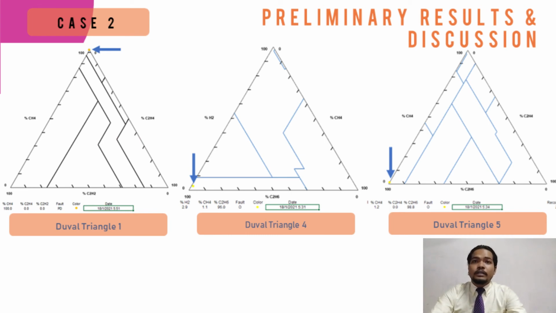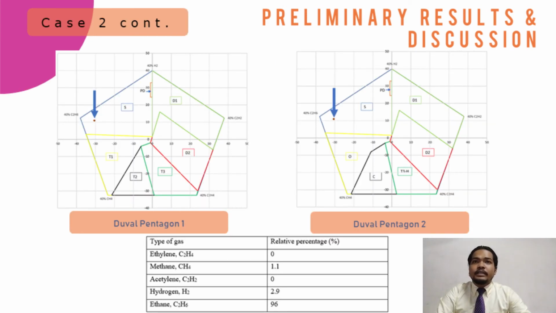For case 2, DT1 indicates the fault of case 2 is PD. However, for Duval Triangle 4 and 5, both produce the same result, which is O, which is overheating under 250 degrees Celsius. Then case 2 is analyzed with Duval Pentagon using DP1 and DP2.